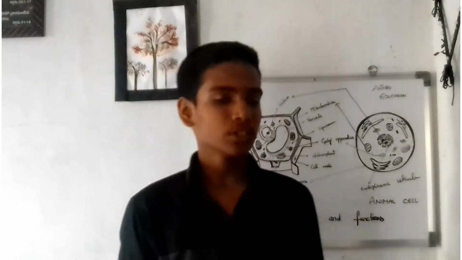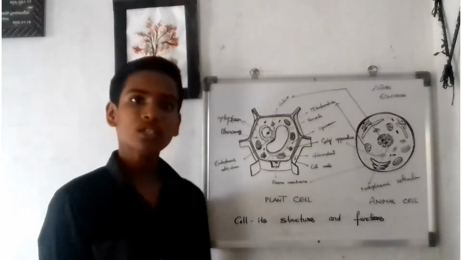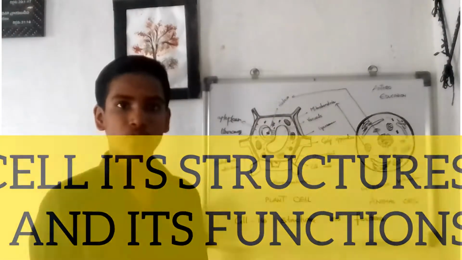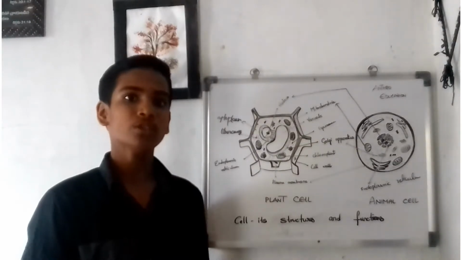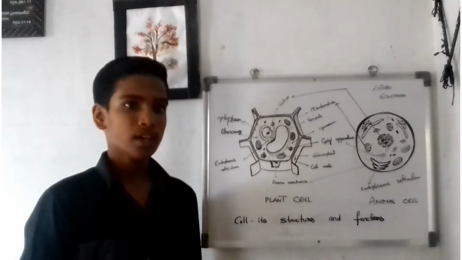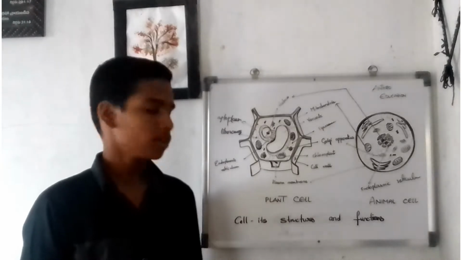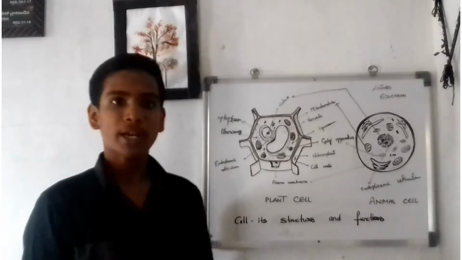So friends, I have started this channel to teach you biology. The first lesson of biology is cells, their structures and their functions. First of all, you should know what a cell is. The cell is the basic unit of life. The cell was discovered by the scientist Robert Hooke in the year 1665, as I have told you in the previous class. There are many organelles in the plant cells.